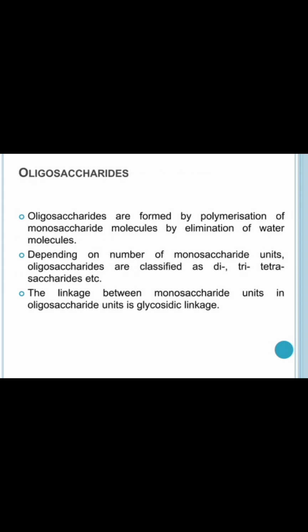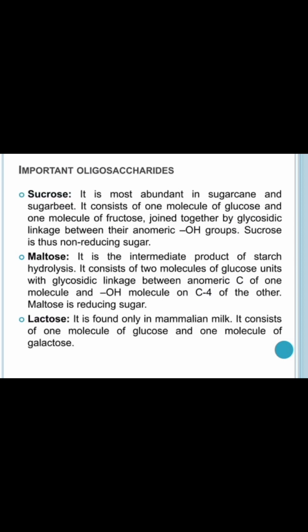Next we move on to the oligosaccharides. Oligosaccharides are formed by the polymerization of monosaccharide molecules by the elimination of water molecules. Depending upon the number of monosaccharide units, they are disaccharides, trisaccharides, tetrasaccharides, and so on. The linkage between the monosaccharide units in oligosaccharides is the glycosidic linkage. The important oligosaccharides are sucrose, maltose, and lactose.